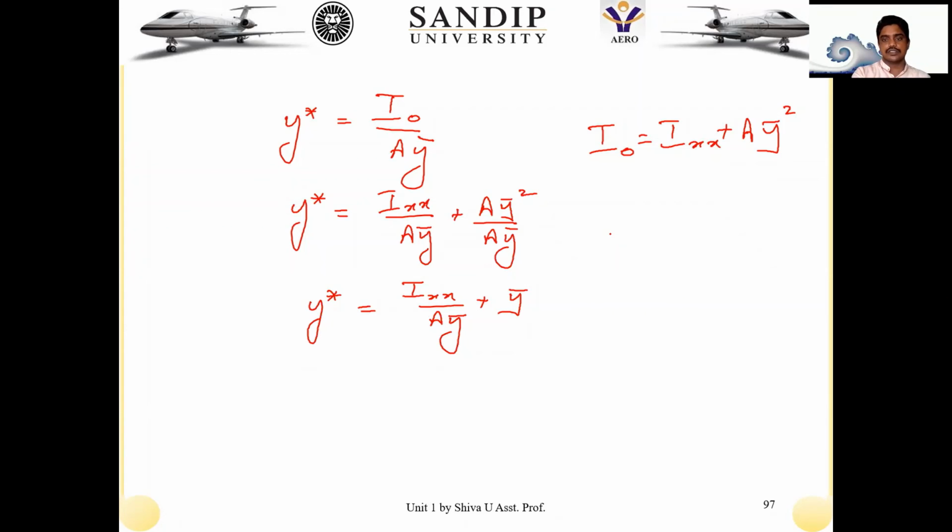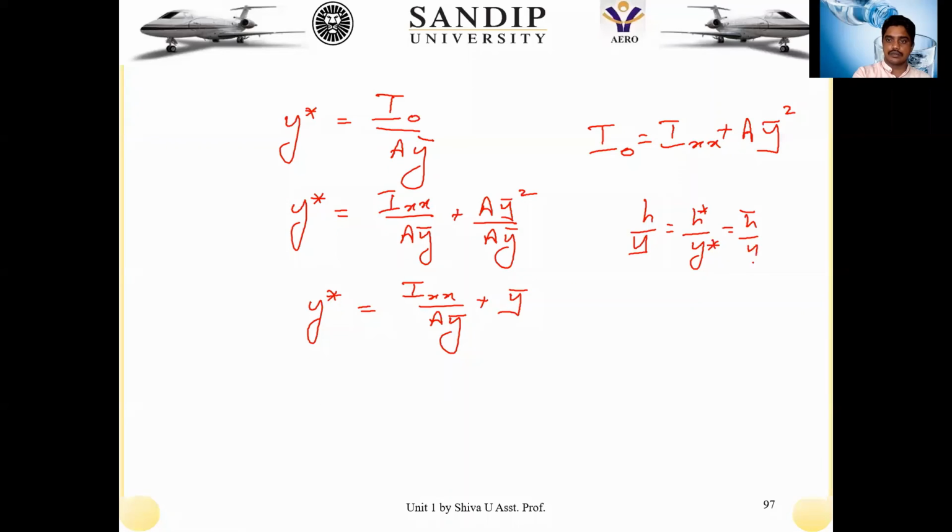So let us substitute for y star by utilizing the geometry available there. What it is saying is h by y is equal to h star by y star is equal to h bar by y bar is equal to sine theta. So from this equation, that term is opposite by hypotenuse, from the sine theta. So when I have to replace this y star, I have to write it as